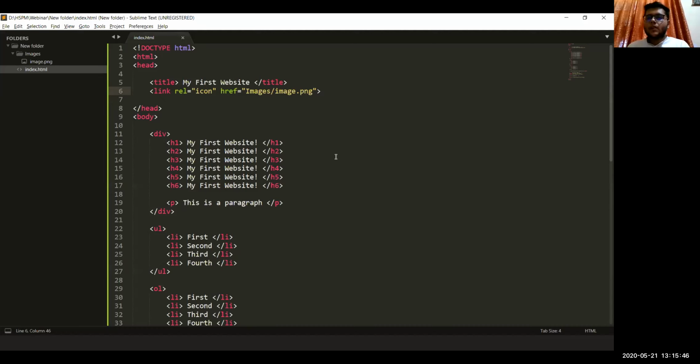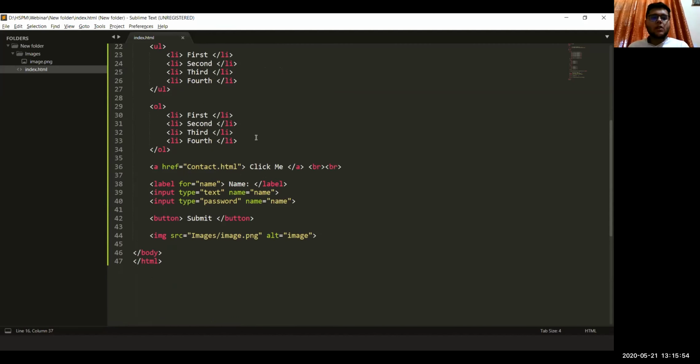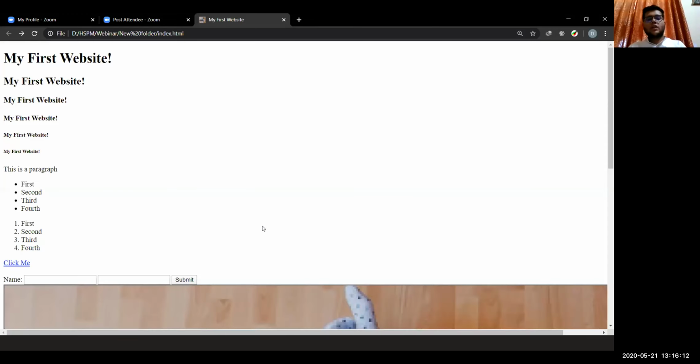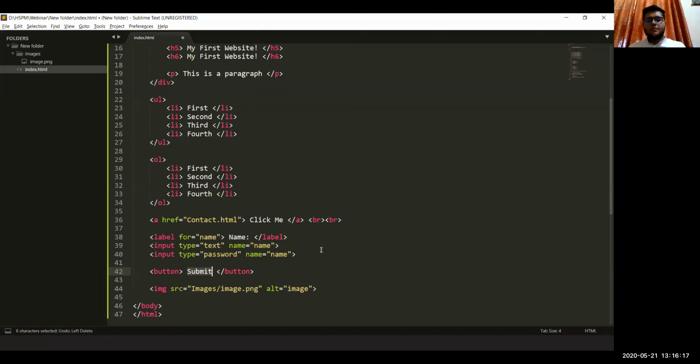How does a button tag work? A button tag just places a button in our website, and we can input any text that we want to place in that button. So if in place of submit, we had written go, it would have shown go here. And again, we could have placed some attributes here also.